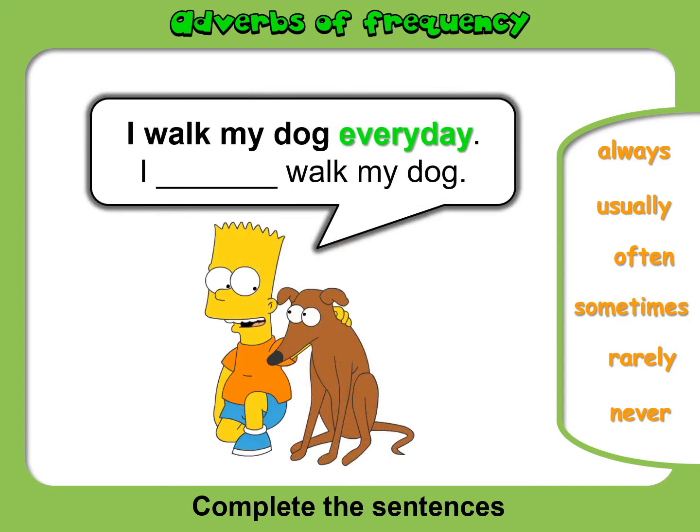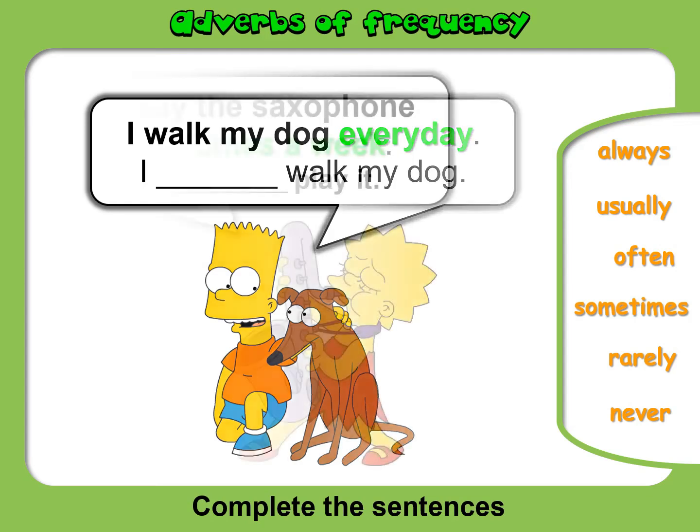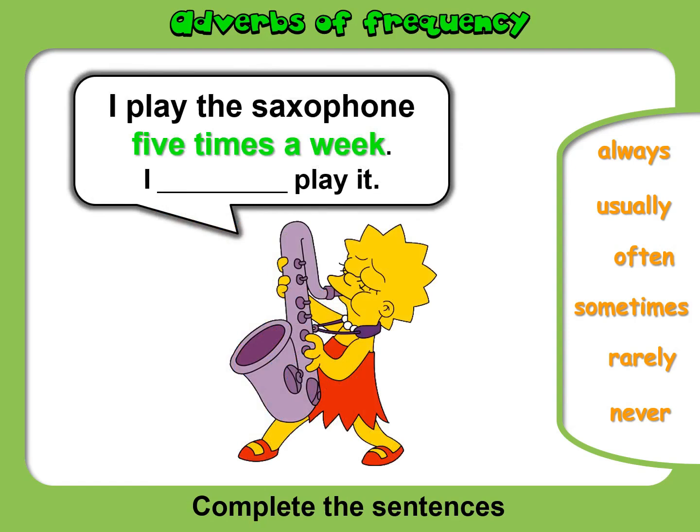I walk my dog every day. So which adverb of frequency? We use always. I always walk my dog because it's something that we do every day. Okay? Yes, I play the saxophone 5 times a week. So in this sentence we can say I usually play the saxophone.